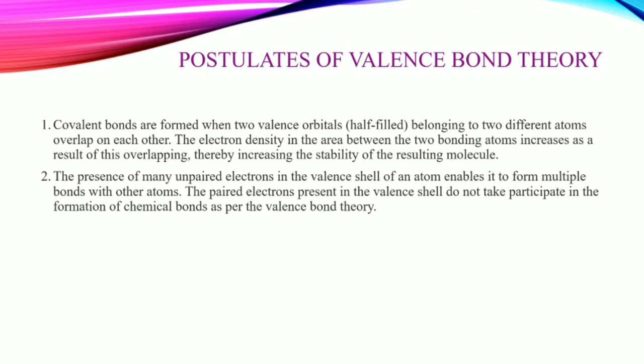The presence of many unpaired electrons in the valence shell of an atom, it forms multiple bonds with another atom, right? It establishes multiple bonds. And the paired electrons present in the valence shell do not take part in the formation of a chemical bond as per the valence bond theory, right? So what is the first postulate? એટલે કે valence bond theory માટે unpaired electron હોવા જરૂરી છે. If કોઈ એટમ પાસે pairing માં electrons છે, બરાબર? તો એ bond બનવામાં ભાગ નહીં લે, કારણ કે bond બનવા માટે it has a valence electron, right? It has an unpaired valence electron.